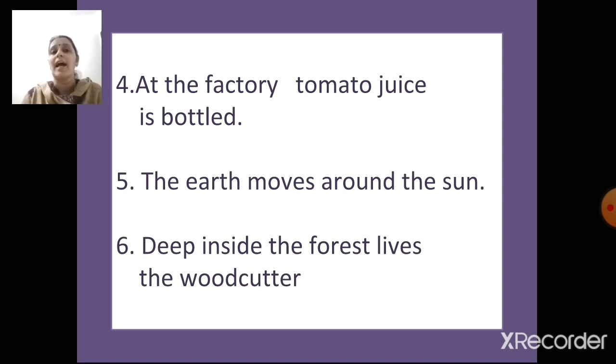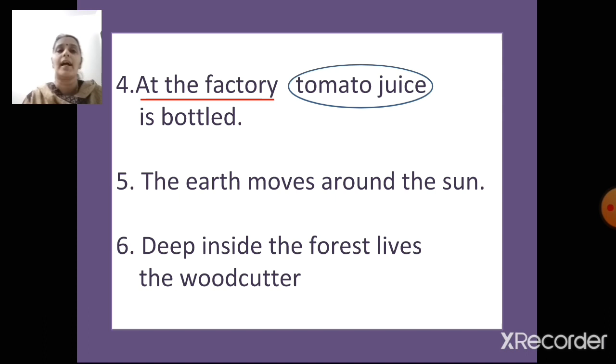Fourth one is, at the factory, tomato juice is bottled. What are we talking about? What is bottled? Tomato juice. Yes. So tomato juice is the subject here, not at the factory. We are talking about tomato juice being bottled in the factory, right? So I'm going to circle tomato juice, and at the factory and is bottled will be underlined.